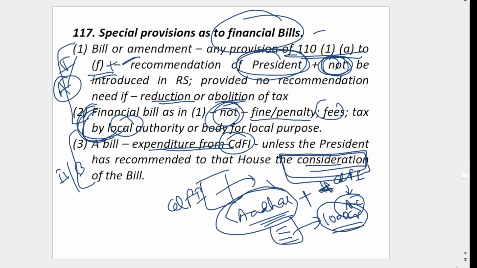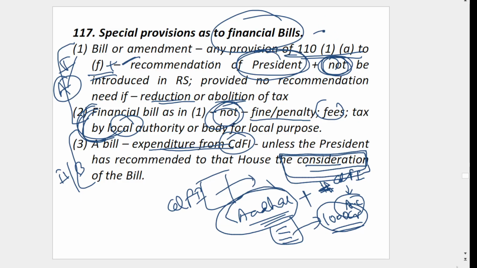So here what it says. First, financial bill category 1 means any provision of the 110 definition of money bill is there, plus some other provisions also involved in that. So that is a financial bill category 1, where money bill will dominate.